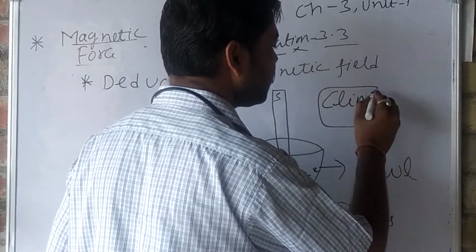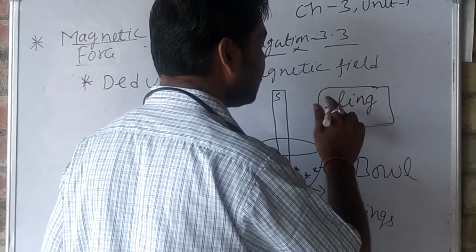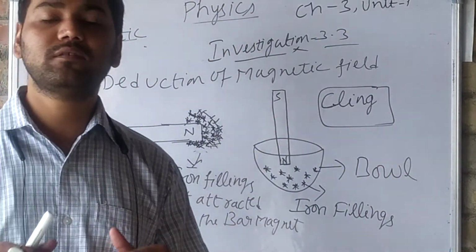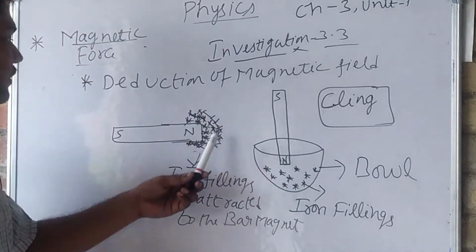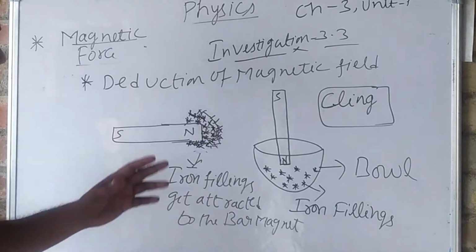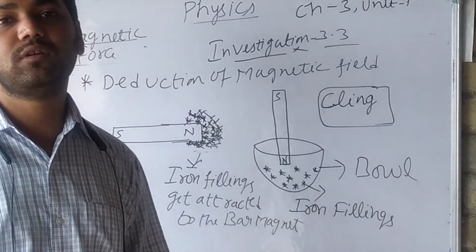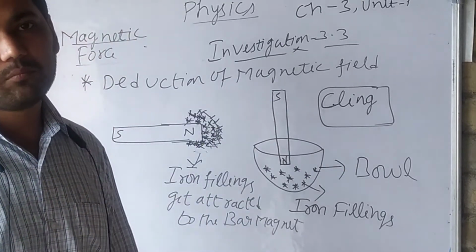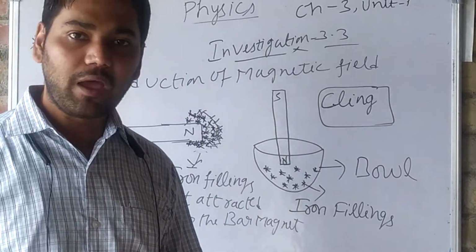These iron filings will cling to the north pole. Understand? So this will prove the magnetic field of the magnet.